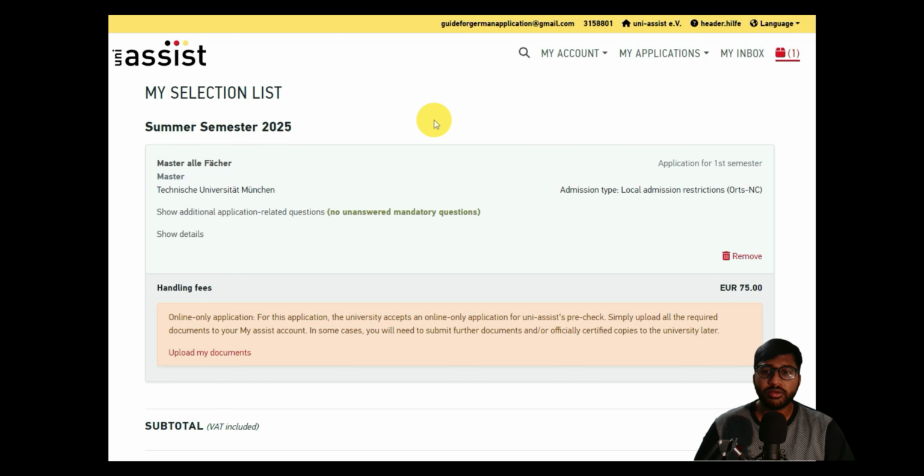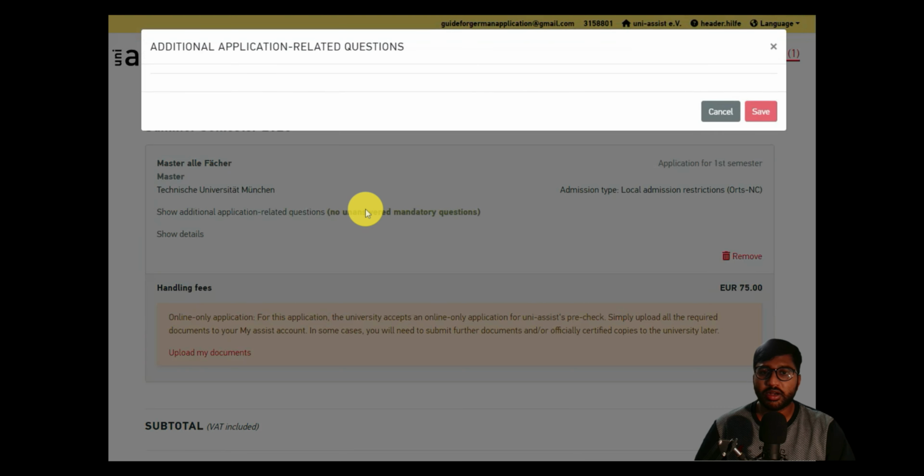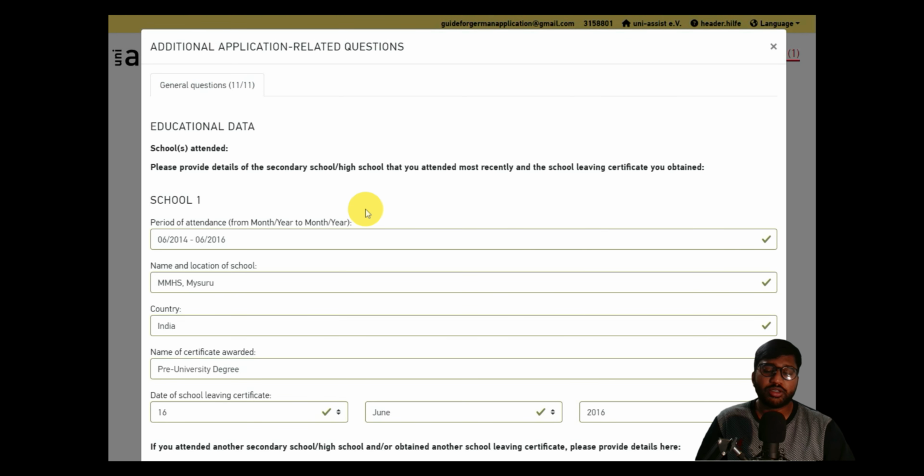Now we will continue filling our additional details for Uni-Assist. So you can click on those additional details. As I told you, the first details we are gonna fill is educational data. We have made so many applications already, so you know better than me now, but we will consider people who are watching this for the first time, so I am always considering them as the audience. That's the reason I'm explaining again.